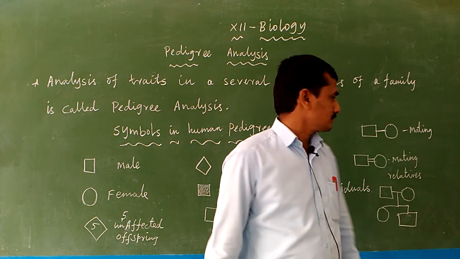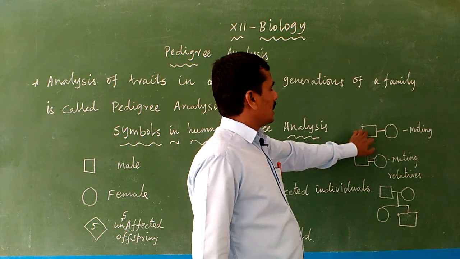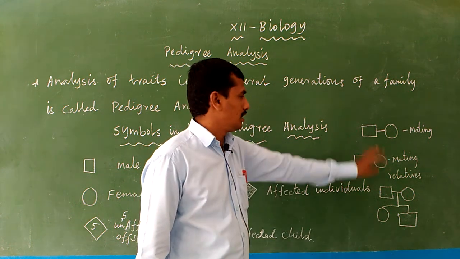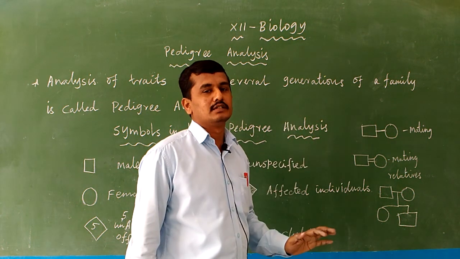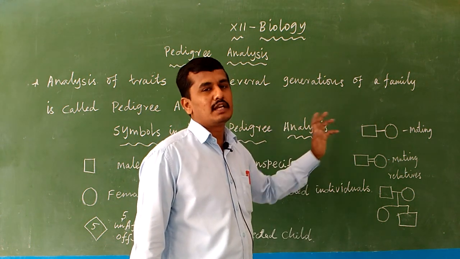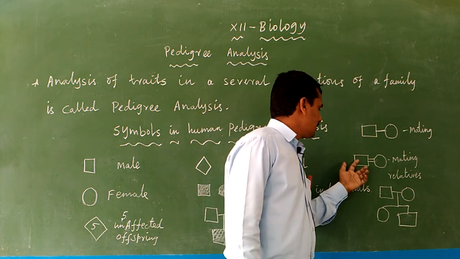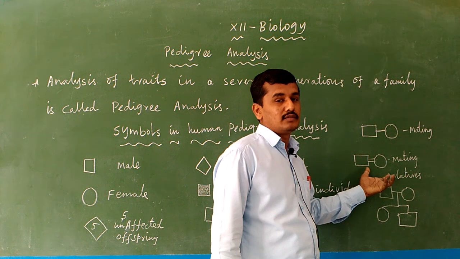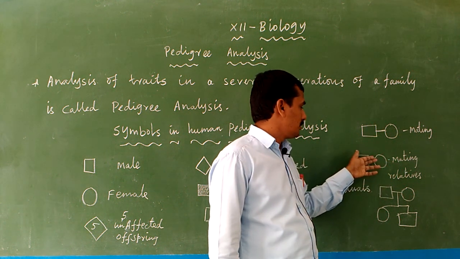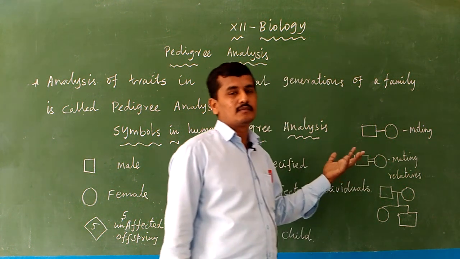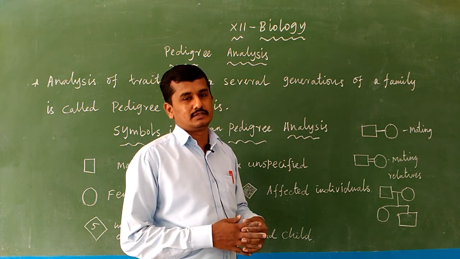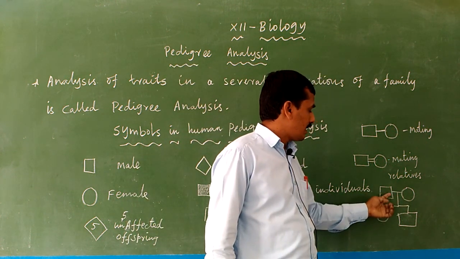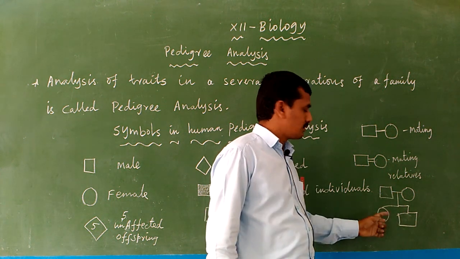The next one: here a male and a female are mating. Mating means reproduction. This symbol represents mating between male and female. Then the double line represents mating between relatives, expressing a close relatives marriage. Here one male and female have two children, one male child and one female child.